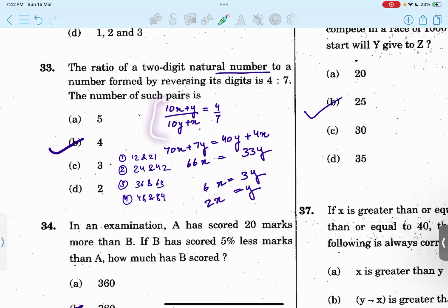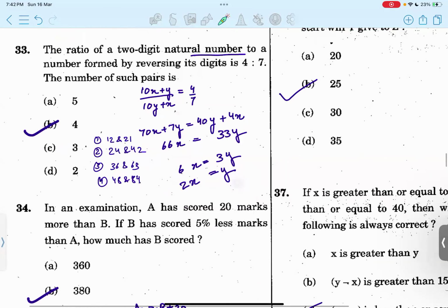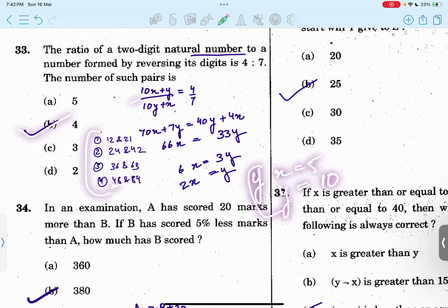So we solve this and we get the relation between x and y. You can just start with, if let's say x is 1, then y will be 2. So the number would be 12 and 21 would be the reverse. We need to see whether the ratio is 4:7. So it is 4:7. That's how you can get all these numbers, by putting in the numbers gradually. If x takes 5, it is not possible because y would then be 10, which is again not a single digit. That is why we'll be taking it only up till 4. We'll get 4 such numbers. Option B.